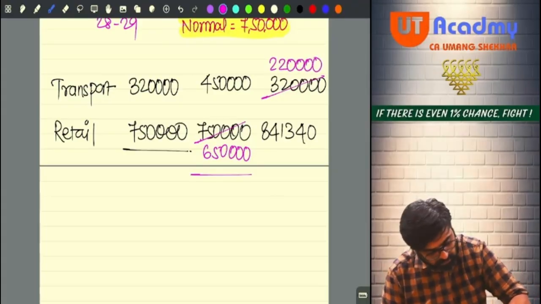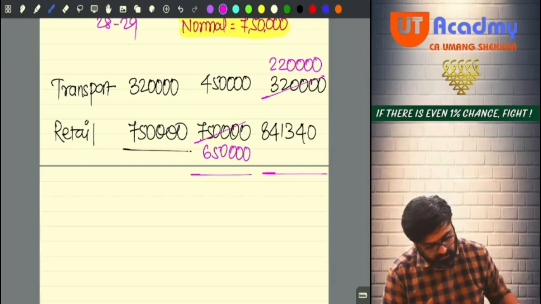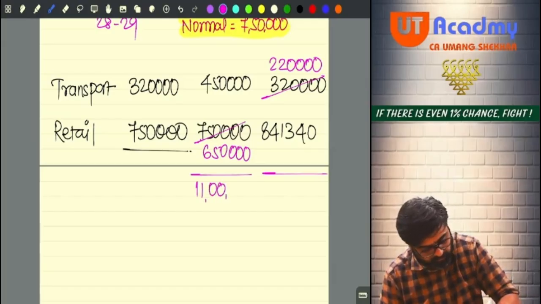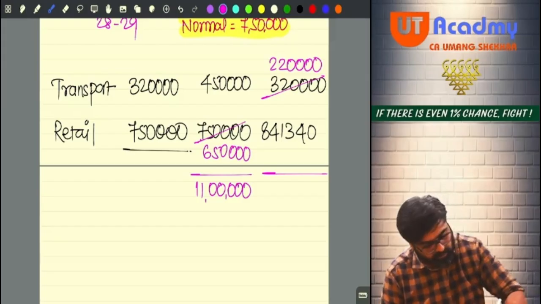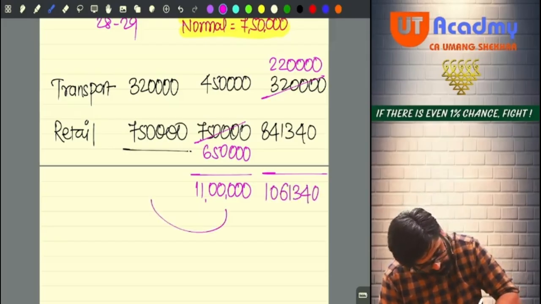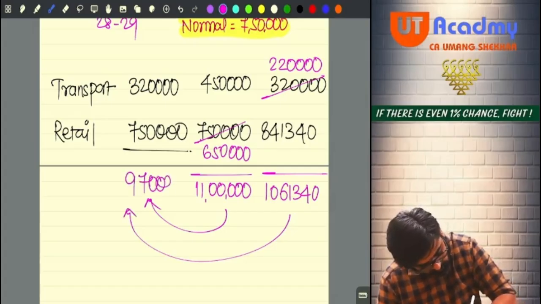So pay attention: 6,50,000 plus 4,50,000 would have been 11 lakhs, and 2,20,000 plus 8,41,340 would have been 10,61,340. Both incomes would have been higher than 9,70,000.